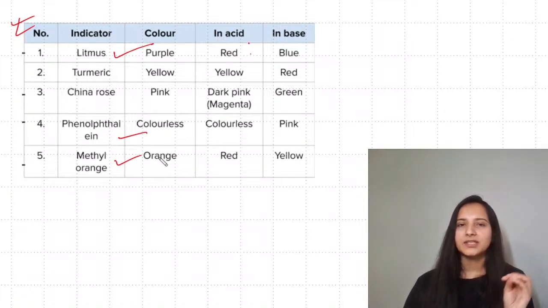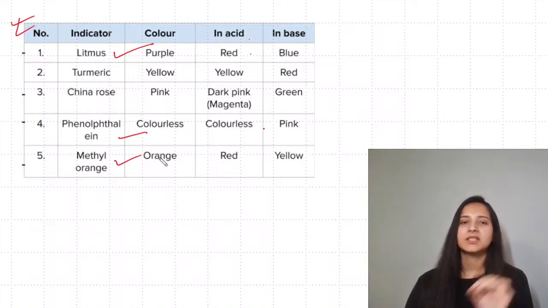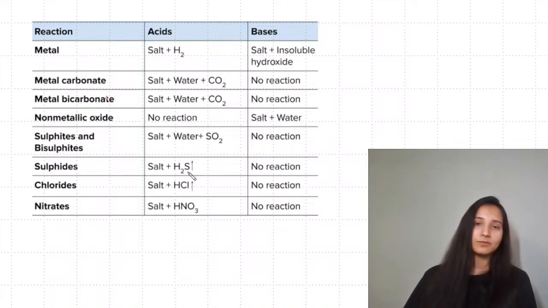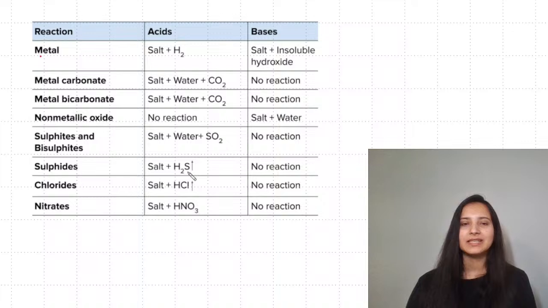Litmus will be having red color in acid, blue in bases. Phenolphthalein colorless in acid, pink in base. Methyl orange is very important. Orange in normal state and red in acid, yellow in case of bases. The reactions of metals, we will see many of these while we'll be discussing the questions, but these are the overall reactions. Metals react with acids to form salt and hydrogen.